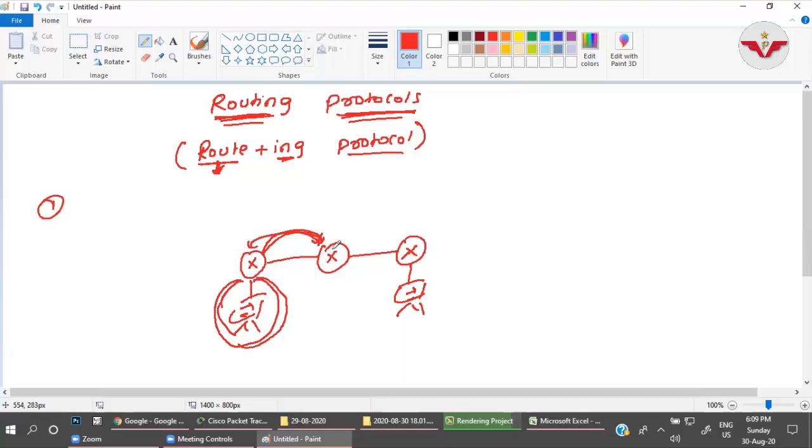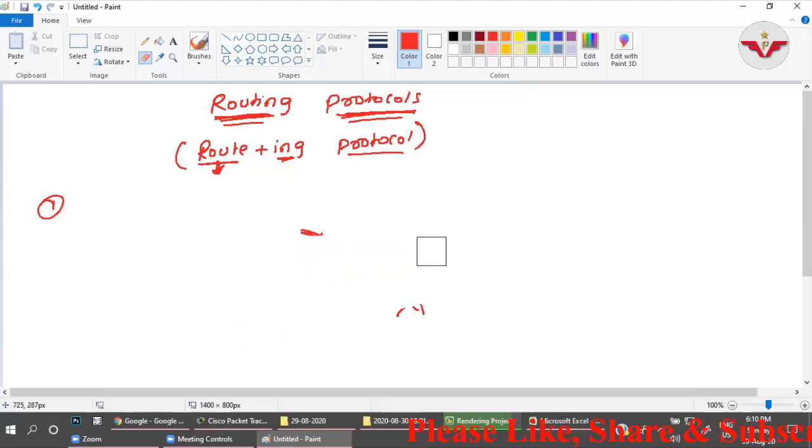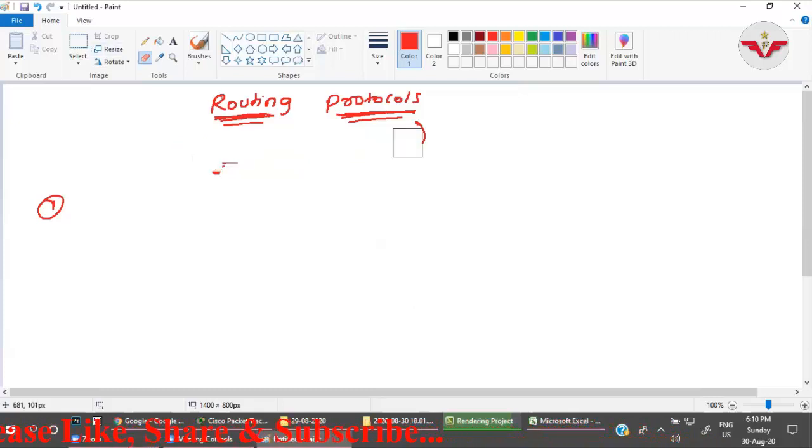Now, we have two kinds of routing protocol. Let me clear this first. Fine. We have two kinds, two types of routing protocol.